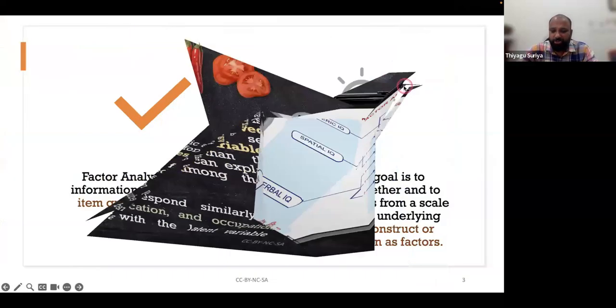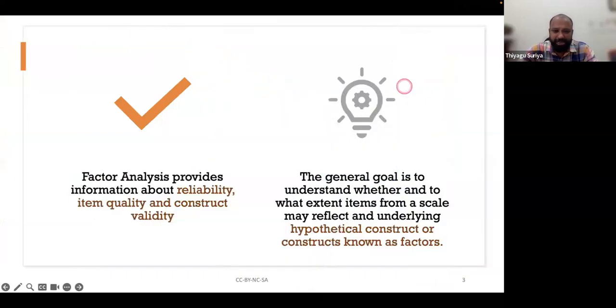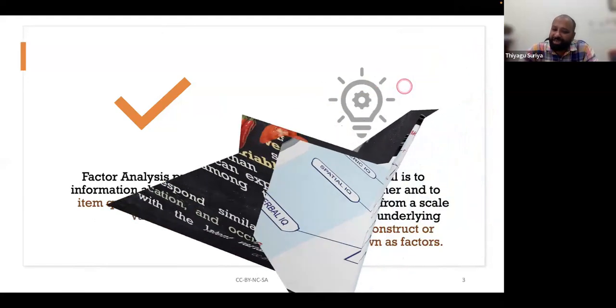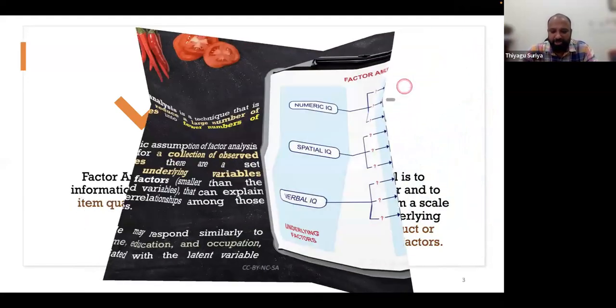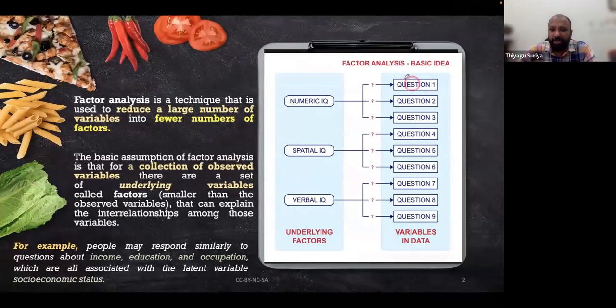Like question 1, question 2, and so on. Exactly, you're correct, it is going to help with factor reduction, grouping the factors. Generally we can take all the 9 as factors, but it is not good to go with 9 factors in any kind of analysis. That's the reason they compile or reduce the factors based on commonness. This commonness is nothing but the correlation once again. If an item is highly correlated with one factor, it is going to lie with that factor.